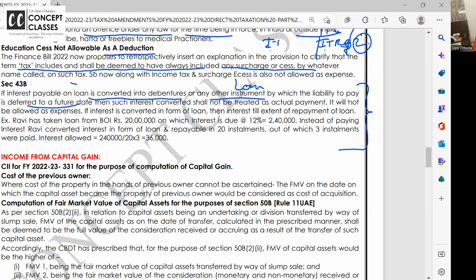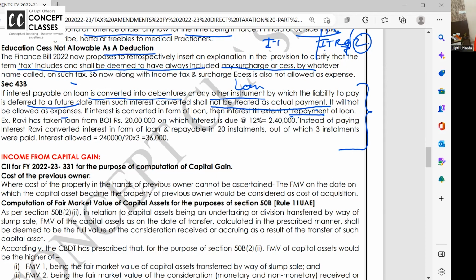You converted it into a loan. Such interest shall not be allowed if not paid. It will not be allowed as expense. If interest is converted into loan, interest will be allowed to the extent of repayment. Interest is allowed to the extent of repayment of loan. Okay? Let us see now how.